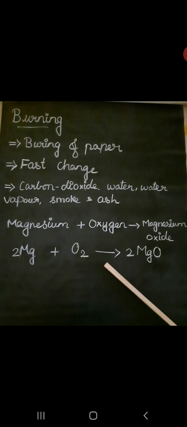Next we can see the curdling of milk. You all like curd very much, yes or no? How is curd formed? First it is a liquid, and the liquid turns into a solid. So milk curdling is an example of an irreversible change. We cannot get the milk back after curdling occurs. So it is also called a chemical change. Curdling is a process in which a liquid gradually turns into a solid.